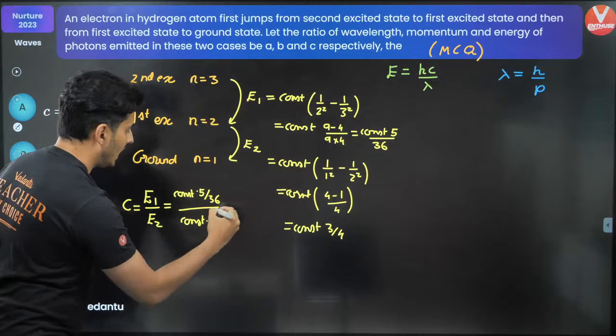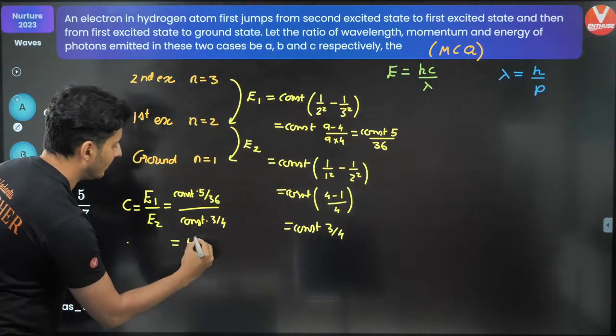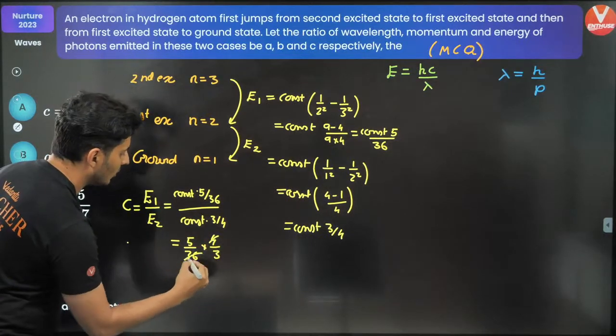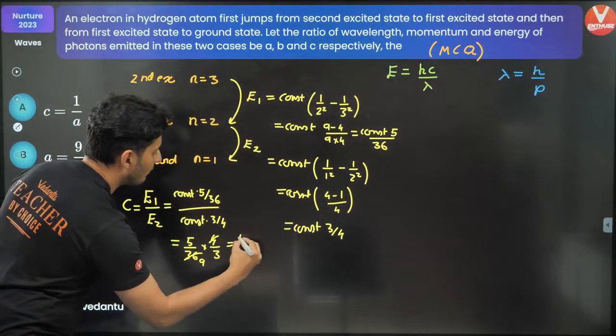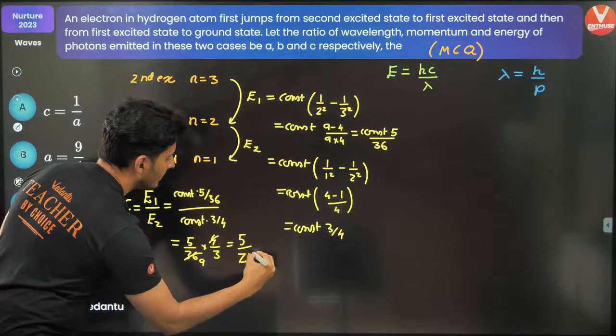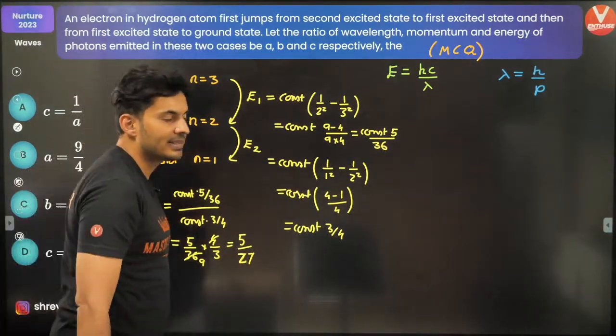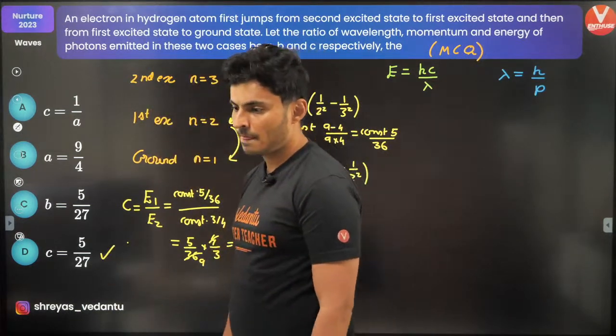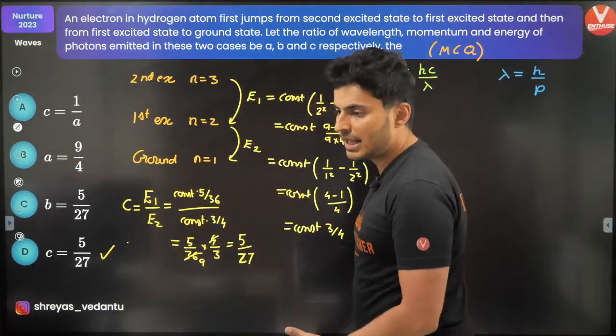You'll have 5 and 36, with 4 on the top and 3 below. 3 goes into 36 nine times, so this will be 5 by 27. So the C value is 5 by 27, and I have it in option D. Can you see that? It's there in option D.